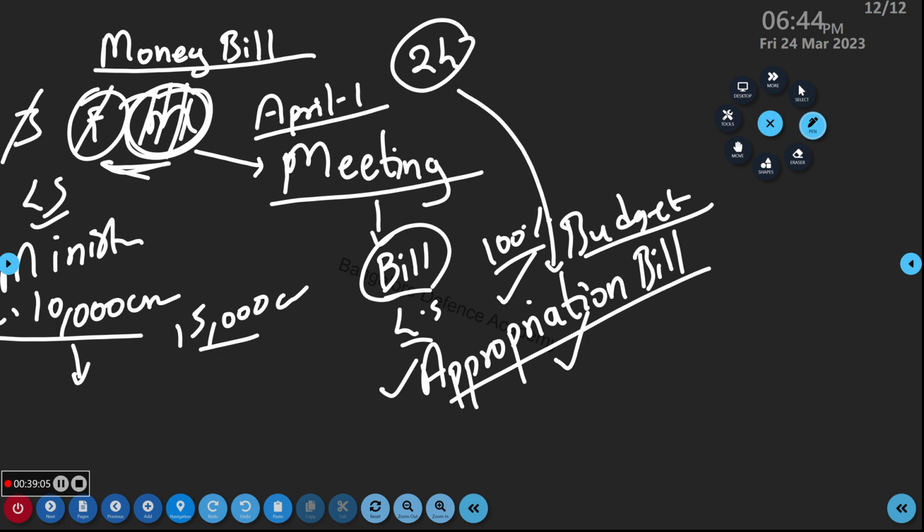Saptami, tell me what is MG Narega? Yes, who will tell? Sai Ganesh, can you tell me? Mahatma Gandhi National, sorry, this is Rural Employment Guarantee Act. MG Narega. Okay, Mahatma Gandhi National Rural Employment Guarantee Act.